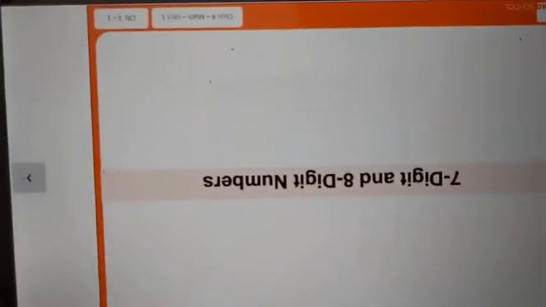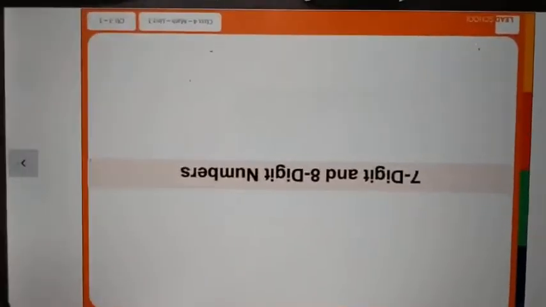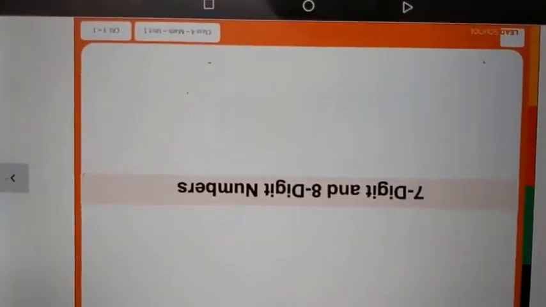So students, today we will start 7-digit and 8-digit numbers. How we read the 7-digit and 8-digit numbers, that I'll show you here.